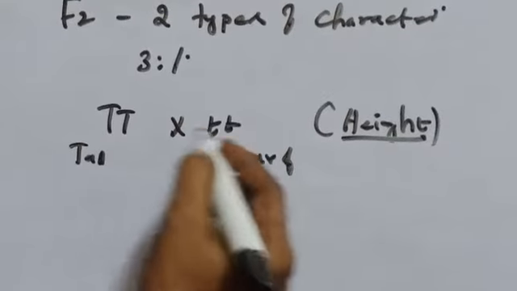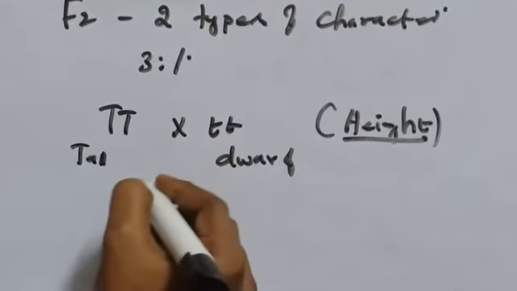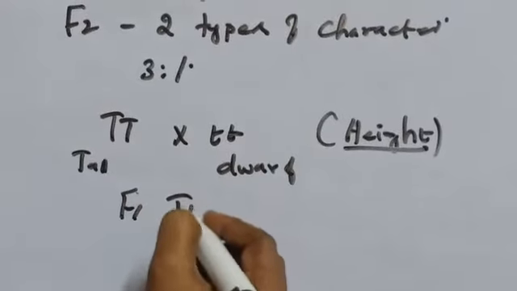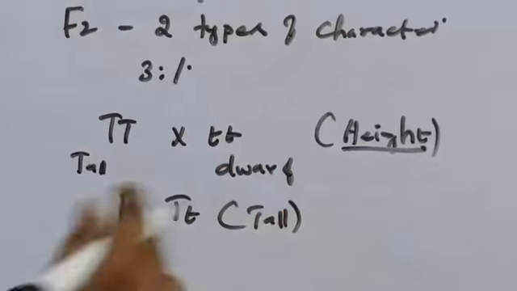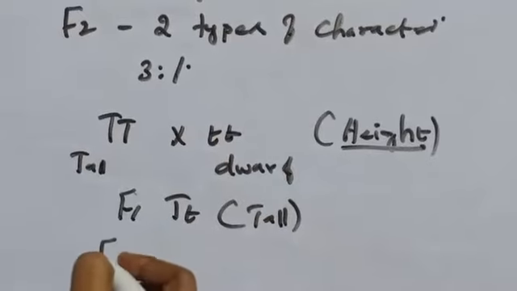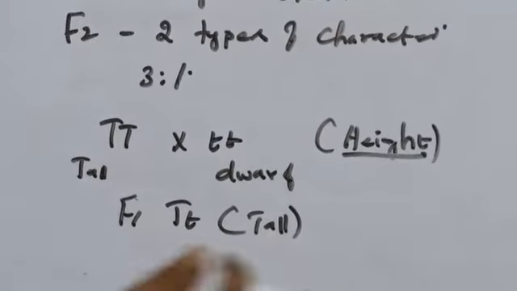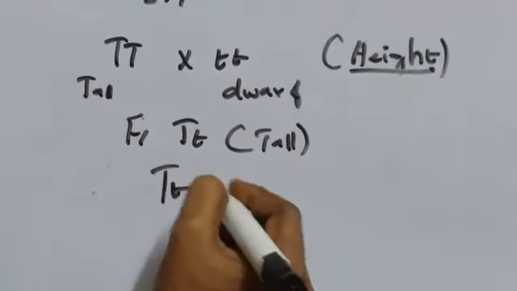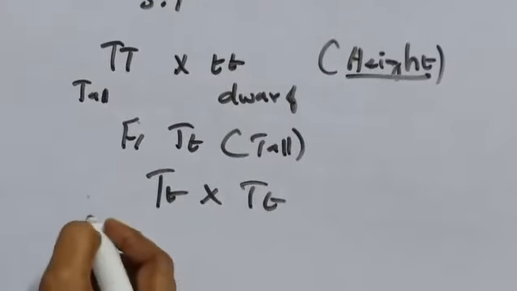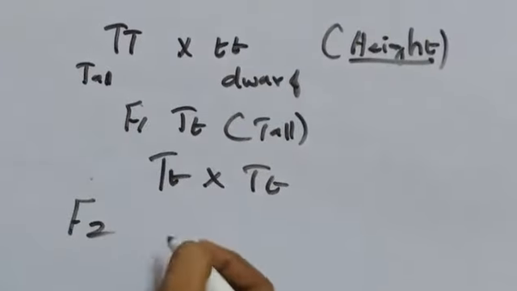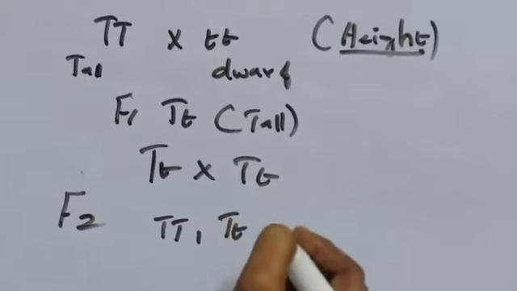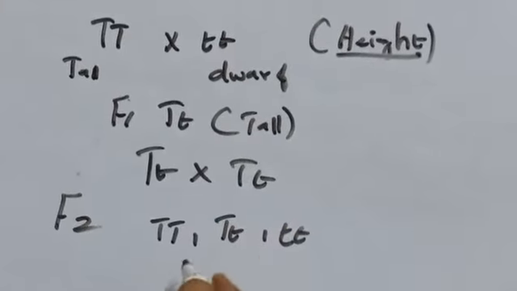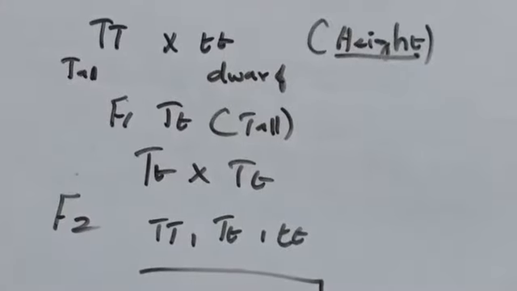When these two plants were crossed, the F1 progeny is tall, but heterozygous. Again, when the F1 generation is crossed, capital T small t into capital T small t, the F2 generation gives capital T capital T, capital T small t, capital T small t and small t small t. You can draw the checkerboard.